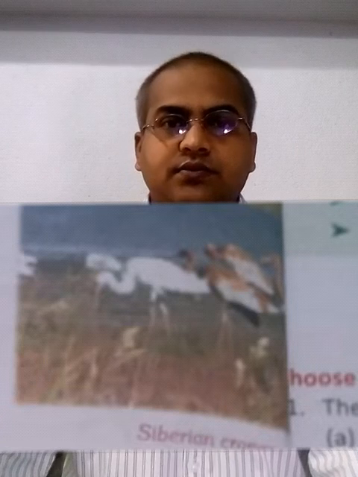Now let's take some examples of migration. The first example is the Arctic tern. It is a bird, and it starts its movement from the Arctic Circle to the Antarctic Circle, and again it goes back to the Arctic Circle. So you can say this bird travels the whole earth. Because of the distance they cover, they are called the longest migratory birds.